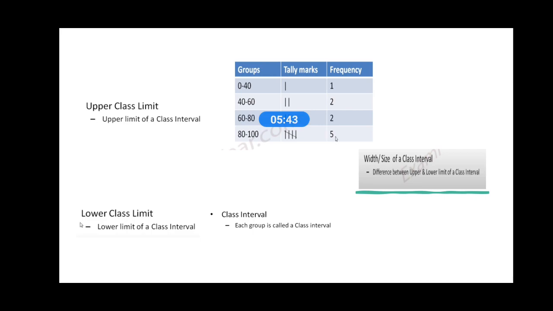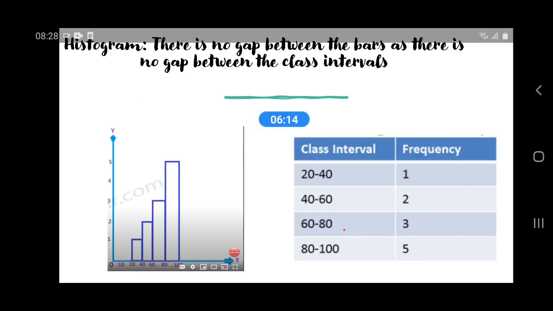First one में 40 minus 0, that is 40. Second one में 60 minus 40, that is 20. Next one में again 80 minus 60, that is 20. So next one में 100 minus 80, that is equal to 20. So in this way we can find out the size of any particular class interval which is asked. It may be the same for all the class intervals, or it may vary for the class intervals.